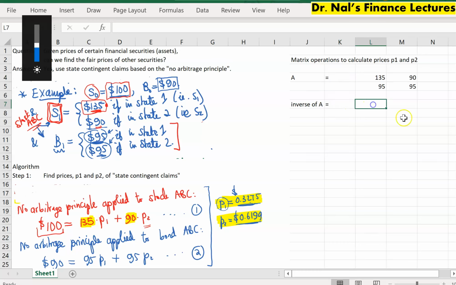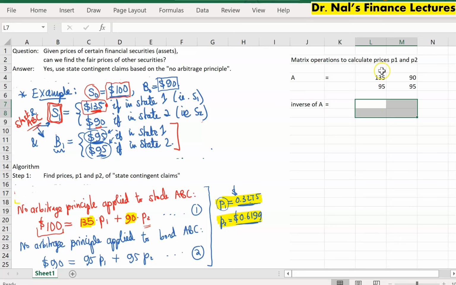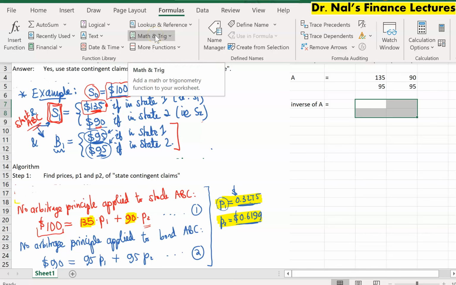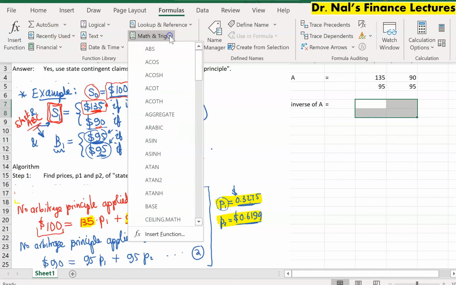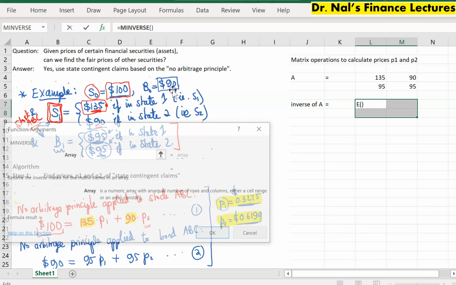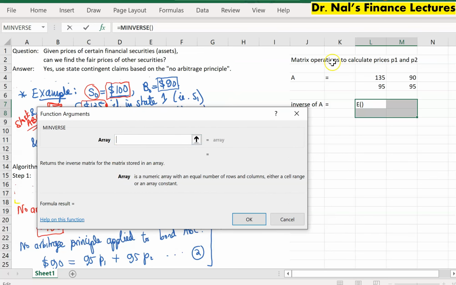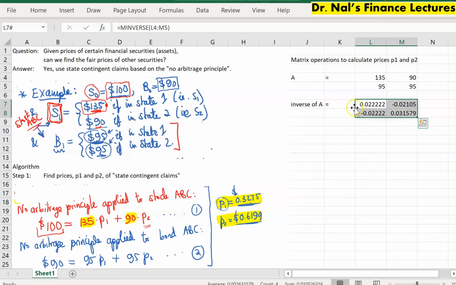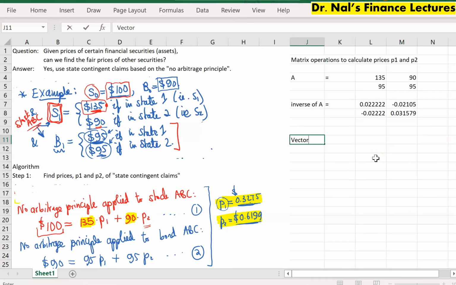And the inverse of it, we know how to do it, right? So we just select those. Because it's a 2 by 2 matrix, the coefficient matrix, its inverse must be 2 by 2 as well. So I just go to the formulas ribbon, math, right? So it's under the math section. And we go to the letter M and matrix inverse here. That's it. All I now need is to describe which matrix I need to take its inverse, and that's this one, and I will just press OK. That's the inverse matrix.